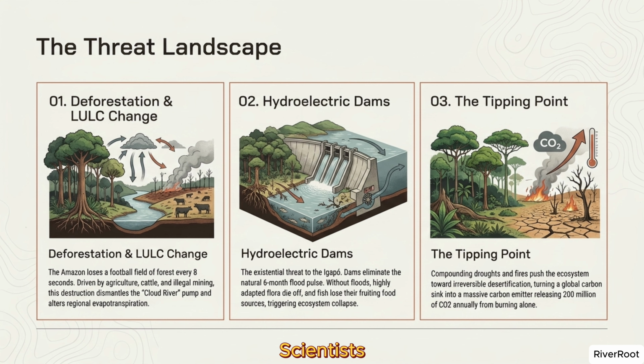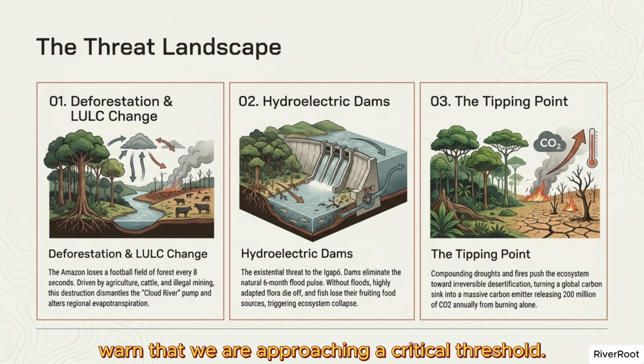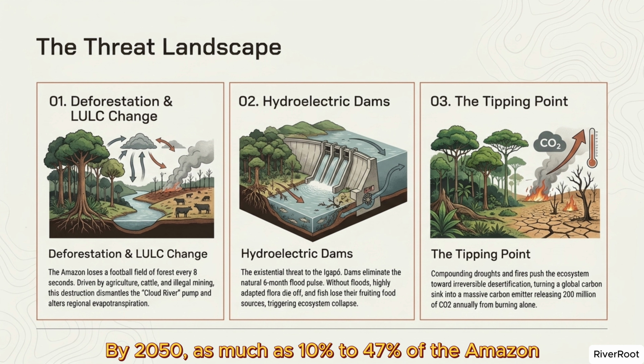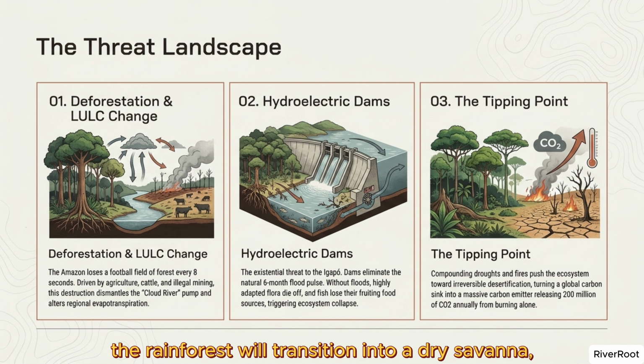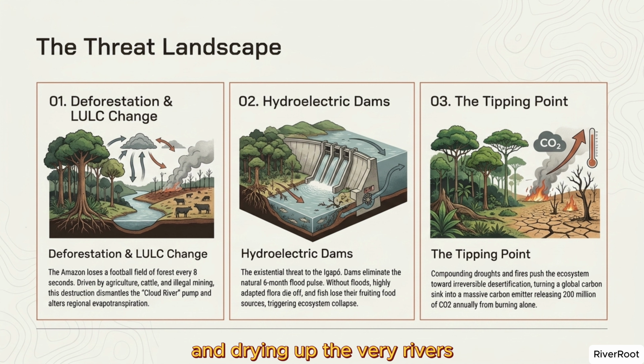Scientists warn that we are approaching a critical threshold. By 2050, as much as 10% to 47% of the Amazon could face large-scale ecosystem collapse. If we cross this tipping point, the rainforest will transition into a dry savanna, permanently releasing stored carbon and drying up the very rivers that create the Blackwater matrix.